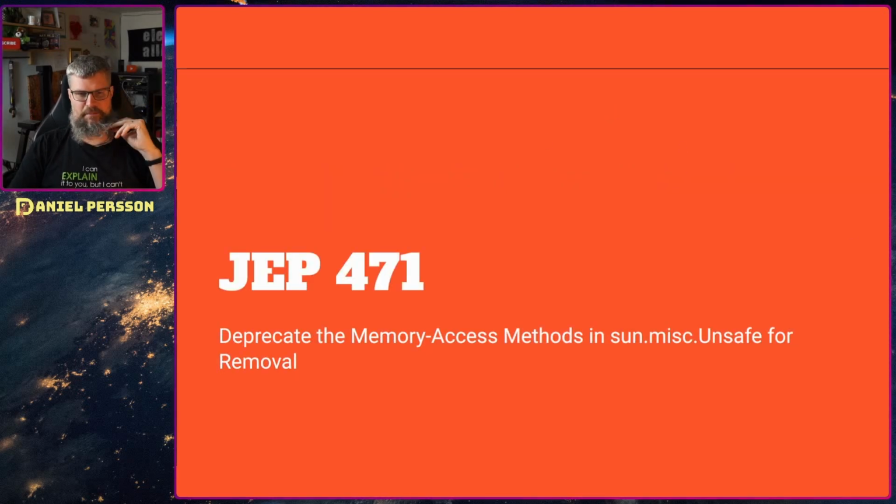Next up, we have JEP 471. And this is just deprecating the memory access methods in Unsafe for removal. And all this unsafe stuff has been in the platform for a long while. They have been talking about removing more and more unsafe methods, so we will have a more stable programming language. I think this is great, and that they are deprecating things and then removing them later on. So if you are using anything unsafe, just remove it from your code by this point.